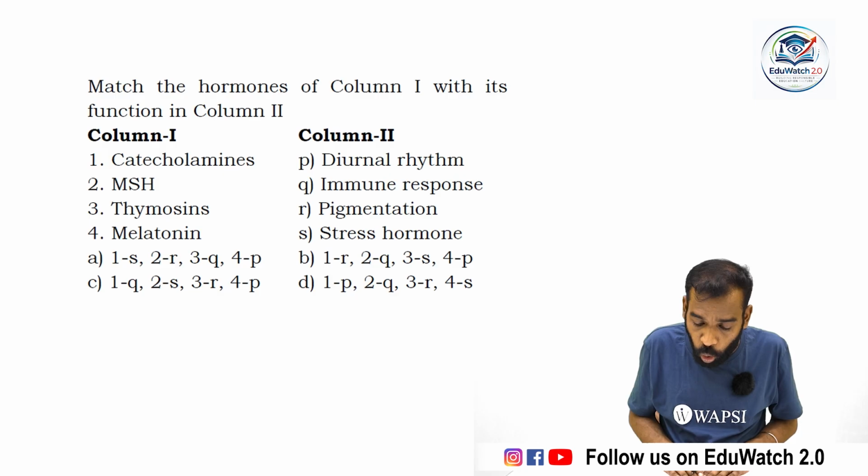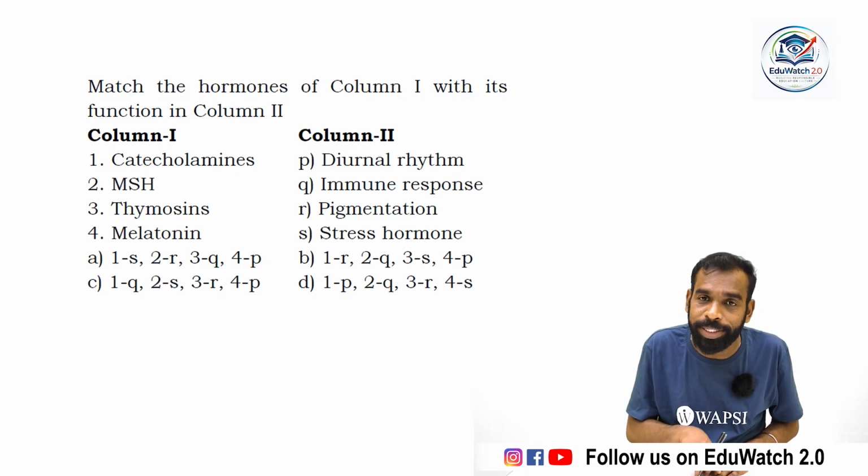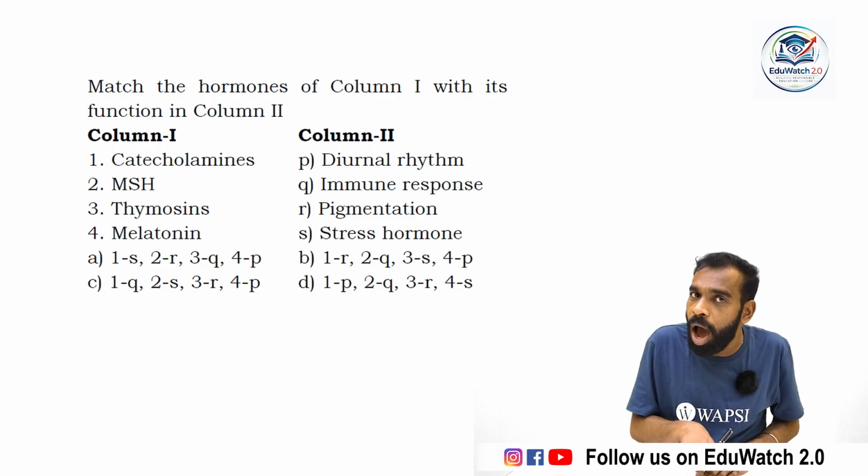Match the hormone of column 1 with its function in column 2. Column 1 has some of the hormones: catecholamines. Under that heading, adrenaline and noradrenaline, together known as catecholamines. The hormones for fight or flight, they are stress hormones.